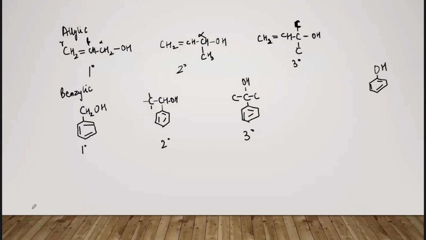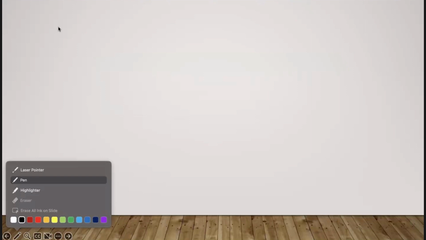Now coming to the sp2 hybridized carbon atoms. So the second category was when the carbon which is attached to the OH group is sp2 hybridized. Okay, so in this we only have 2 categories. The one is aryl and the other is vinylic. Because it is sp2 hybridized, that means, simply we can say that the carbon to which the OH group is attached is a part of a double bond.